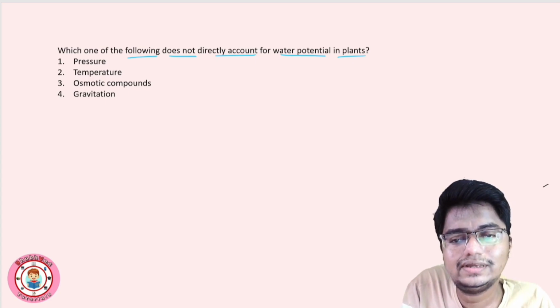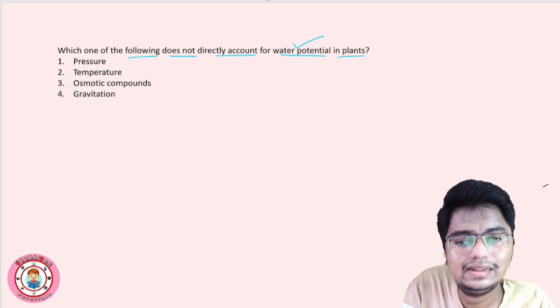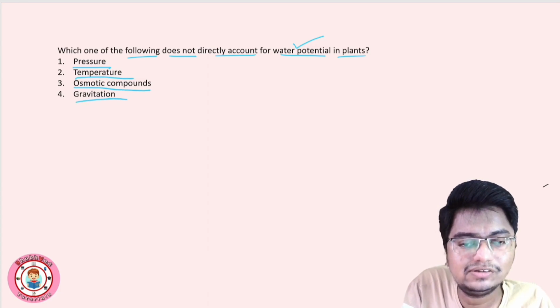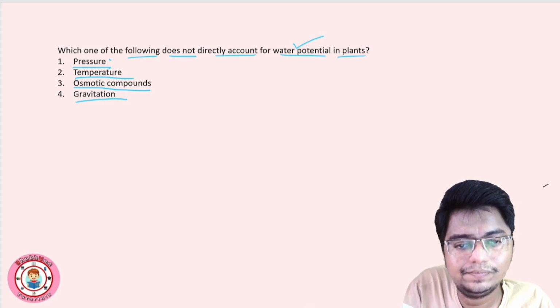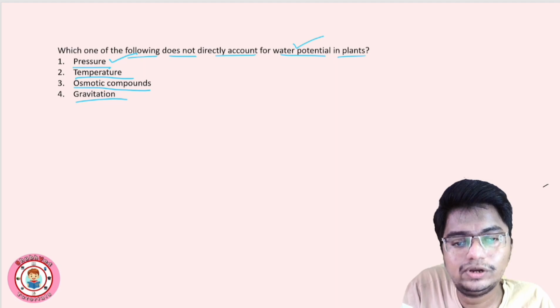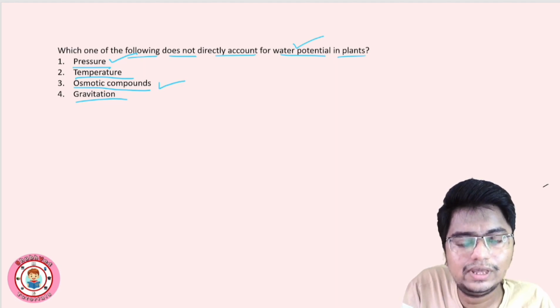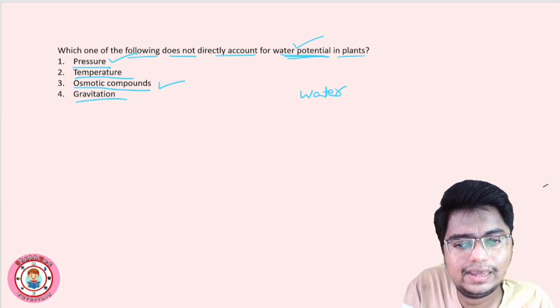So water potential is related to pressure, temperature, osmotic compound, gravitation. Water potential is related to pressure, right? Osmotic compounds also. Okay, we know that water potential जो है that is related to osmotic potential.